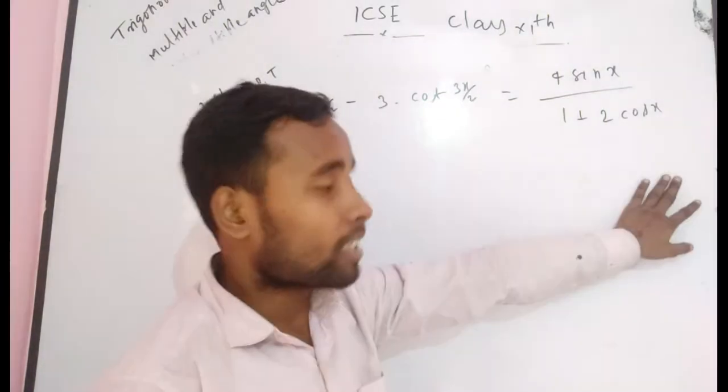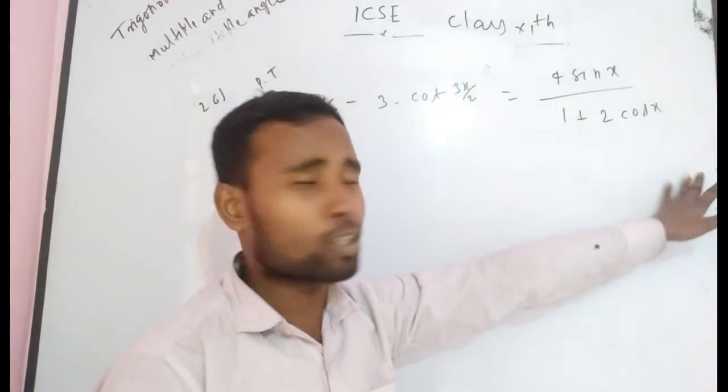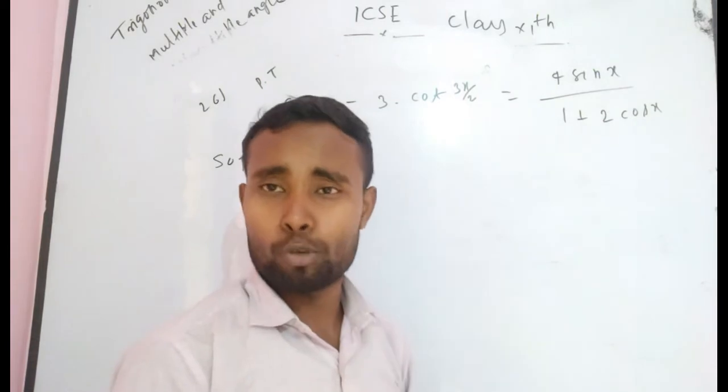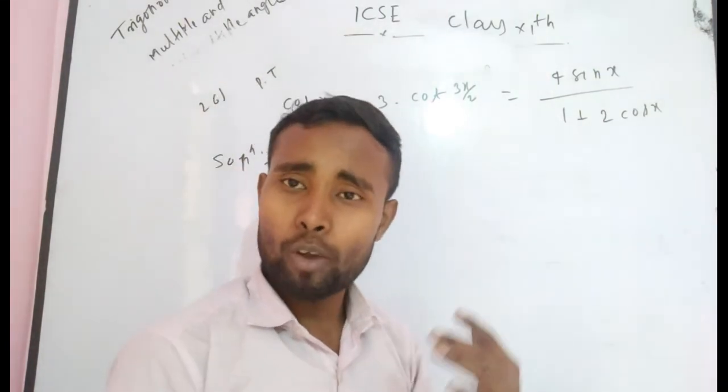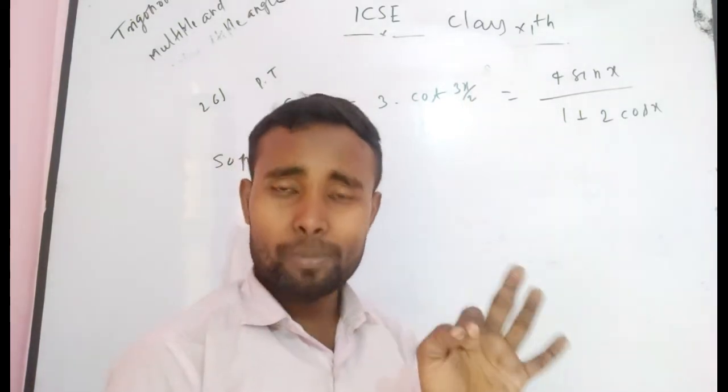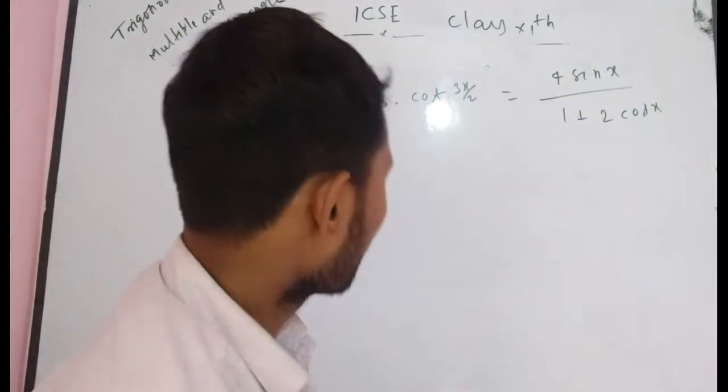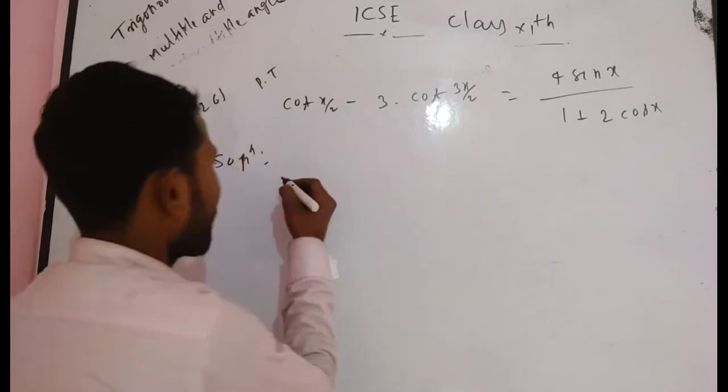You can proceed anyway, but it becomes longer. So I always provide you the way which becomes easier. So I want to explain this problem by the second method.